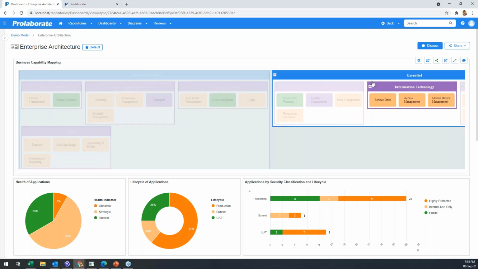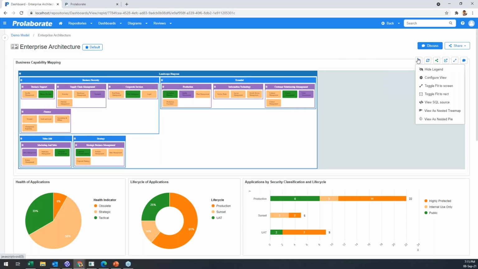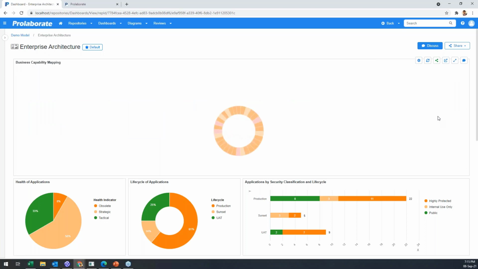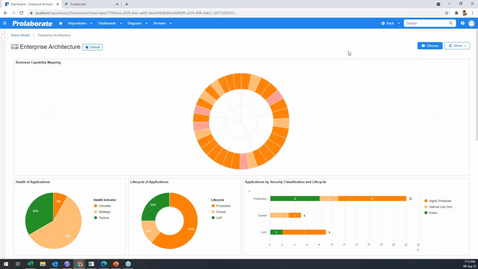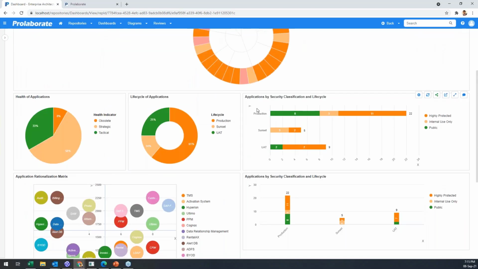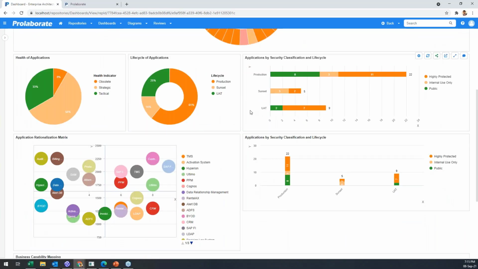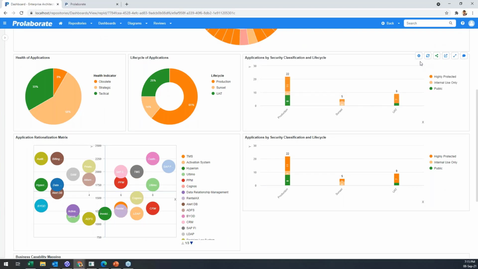So if I felt maybe I could see this in a nested pie or a different kind of view, it was not really possible to change the views from the dashboard. This is again going back to the admin to fulfill it, but now I can change all kinds of views and even edit the information on how it's done.